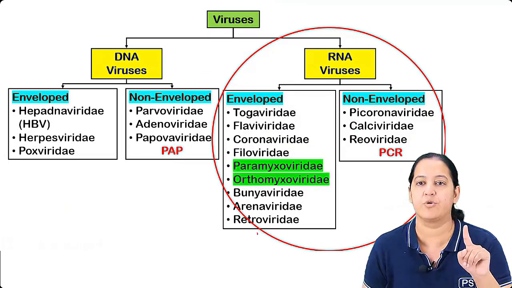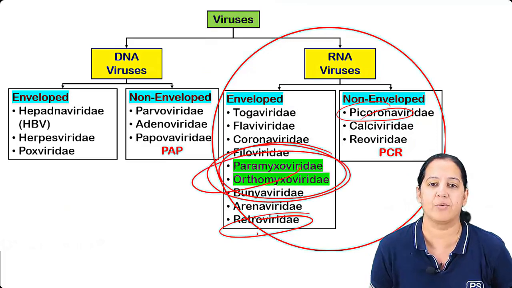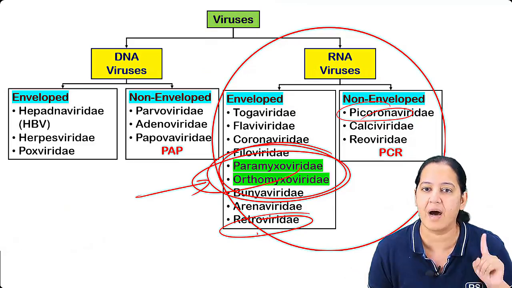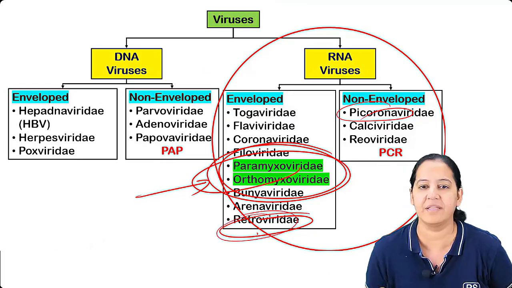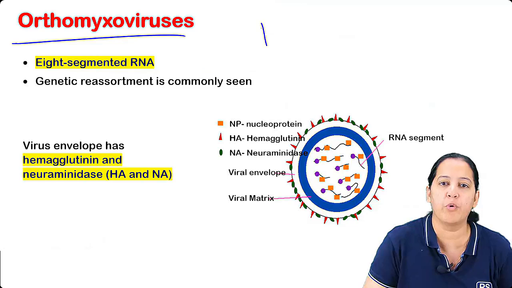We are done with polio. We are done with rhabdo. Let's come to orthomyxo and paramyxo, a little bit about them. Small viruses, so quickly we will complete ortho and para, and last is, I guess, retro. So let's start orthomyxo.